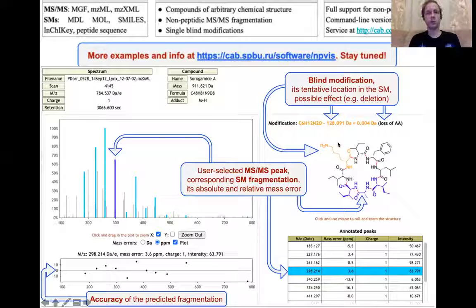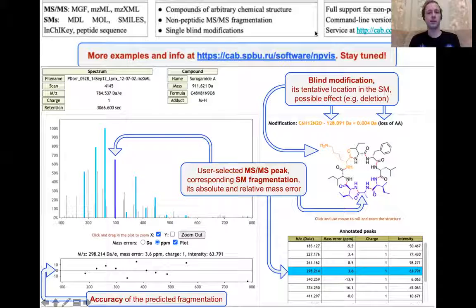And also our tool supports blind modifications where a mass spectrum was matched to a new variant of a database molecule. In this case, the difference between molecule weight and total mass of the spectrum corresponds to a modification which happened to this database molecule, and NPVs detects the most likely location of this modification and colors it in orange. You may find many other examples of NPV's output at the project page.